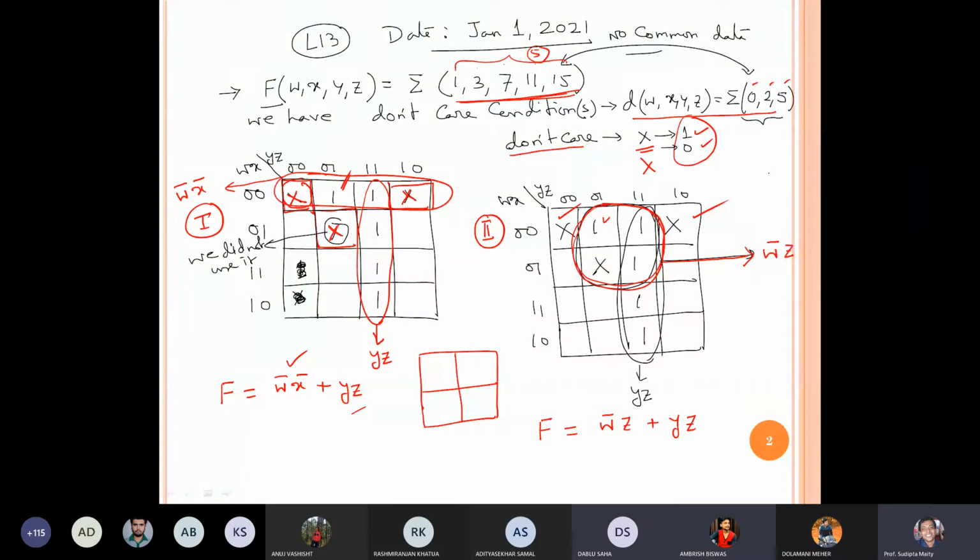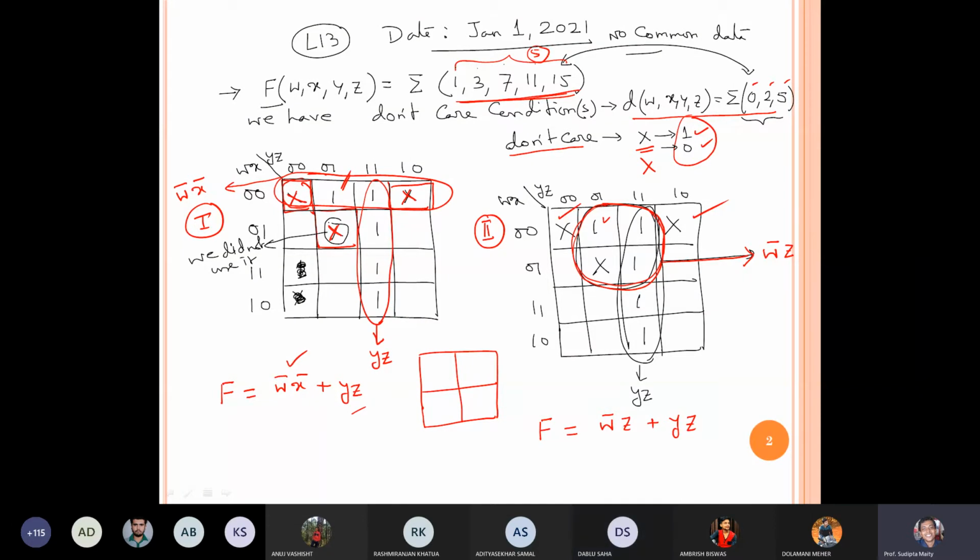Now बोलो, what is the issue? I'm saying, if we include that x in the first solution too, can't we? Shouldn't we include that? Wait. In the first solution, we got two terms. Now we have another don't care condition. You are focusing on these don't care conditions. Now you observe. Is there any one left? Is there any extra one? Yes or no? No, sir. So we can leave that extra don't care condition.